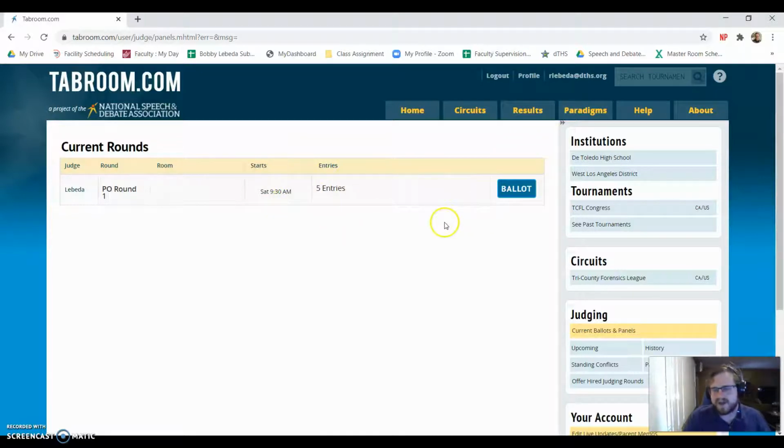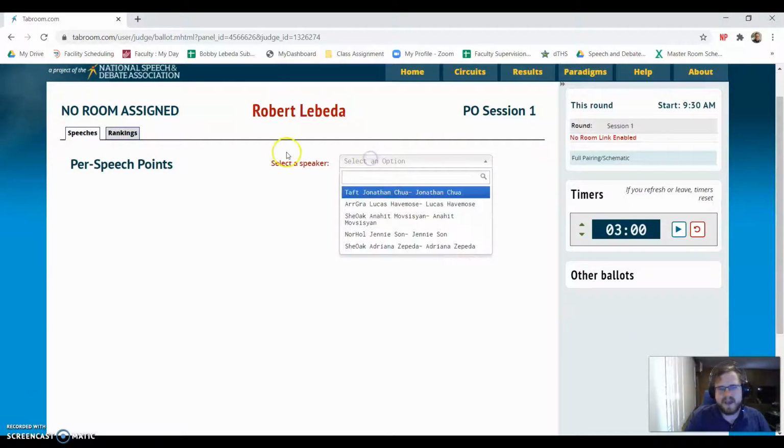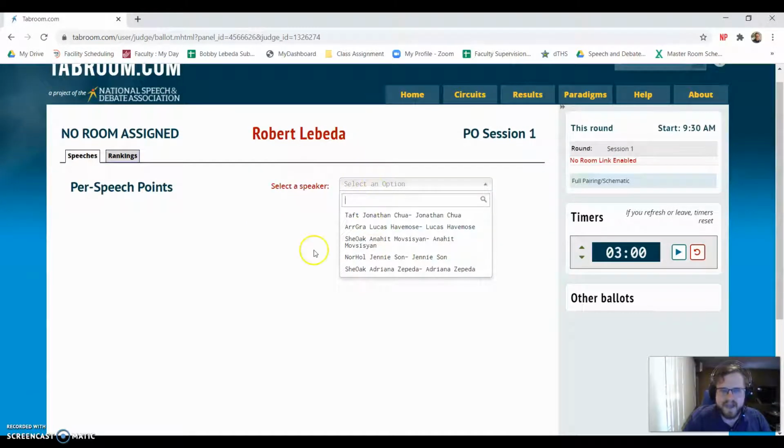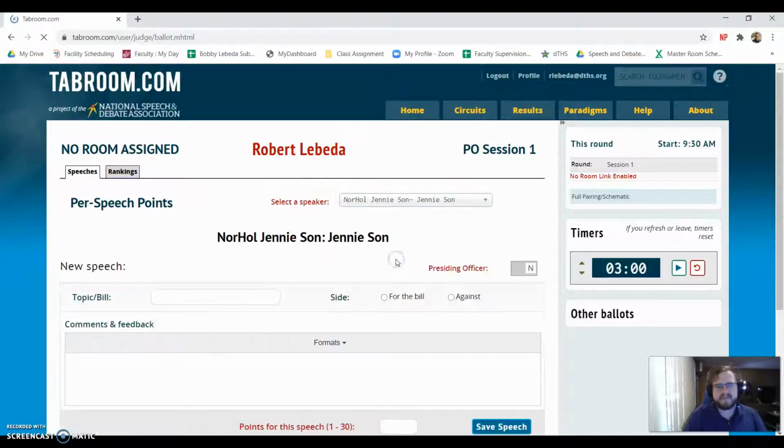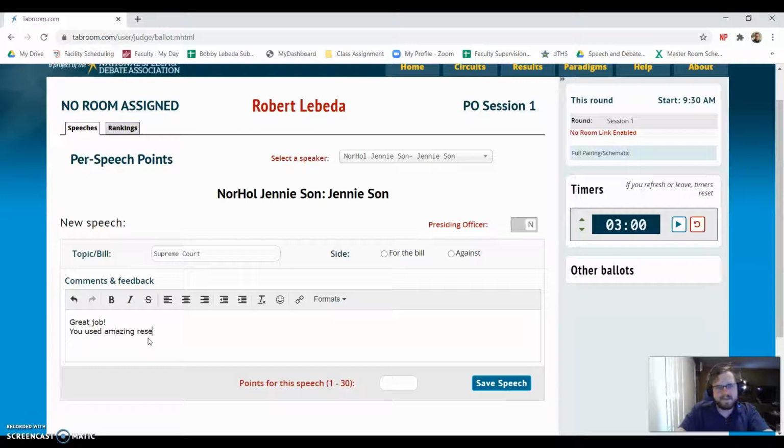So for this weekend, we are doing Congress. Let's just say I click on my ballot, and you can see here, you can look at the speeches. Let's just say I am opening up, and I want to give some feedback to Jenny Sun from North Hollywood. So maybe I write the topic. Maybe it's the first bill that has to do with Supreme Court justices, and maybe I write feedback here. So, great job. You used amazing research. Whatever you want to say here to the competitors to give them feedback, they will see this feedback after the tournament.